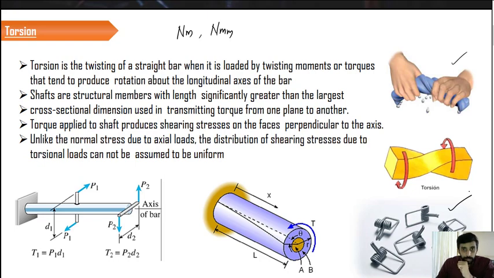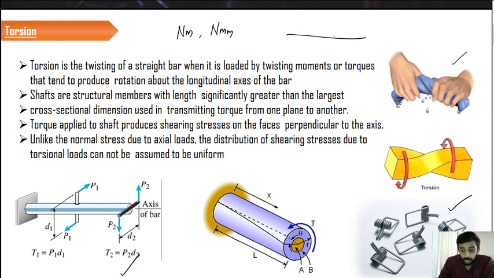If you look at this particular figure, we can say that a couple is generated by the action of P2 at a distance of D2. But when we discussed the couple in bending stress, the effect caused by this couple was bending.